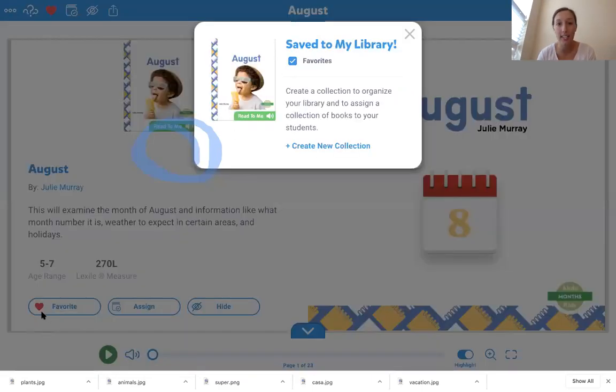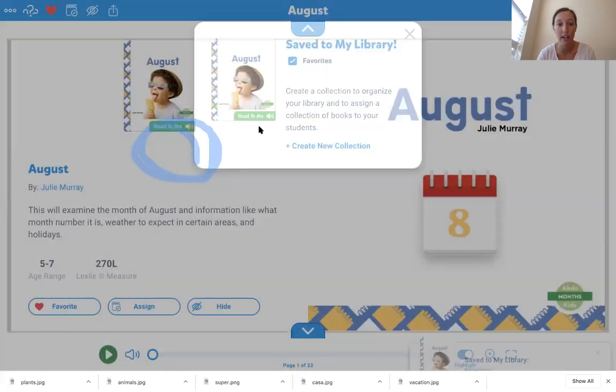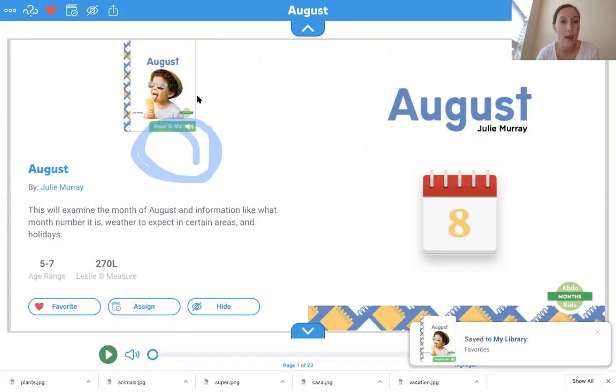Just like you guys saw, I clicked that heart and now it says save to library. But to make it read to me, I'm going to click the green play button that you guys see here right at the bottom. And when I click that button, it starts reading out loud to me.